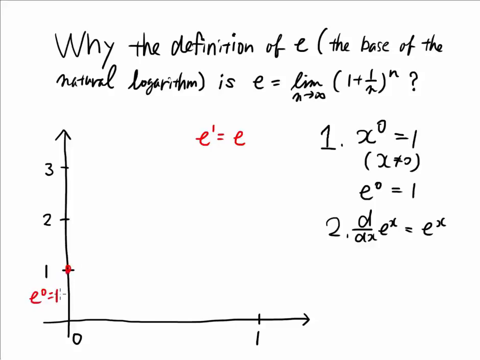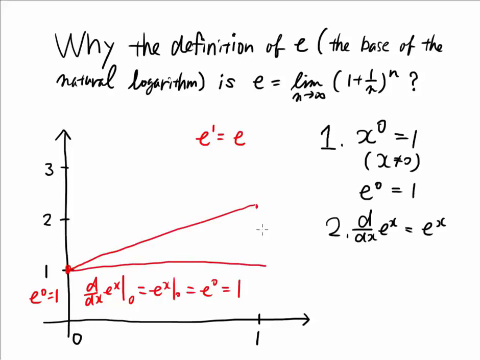That e to 0 is 1, and I would like to approximate. But this derivative is also 1. That is the second assumption. The derivative of e to x at 0 is e to x at 0, and that is e to 0, which is 1. That is from these assumptions. It looks like this. So here this is 1, this is also 1, because the derivative is 1, and that means e's first approximation is 2. But of course, this is too rough an approximation.